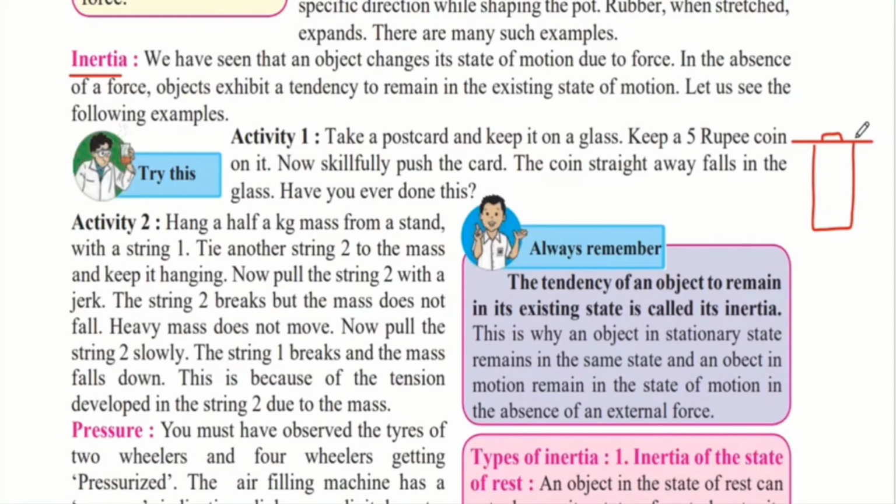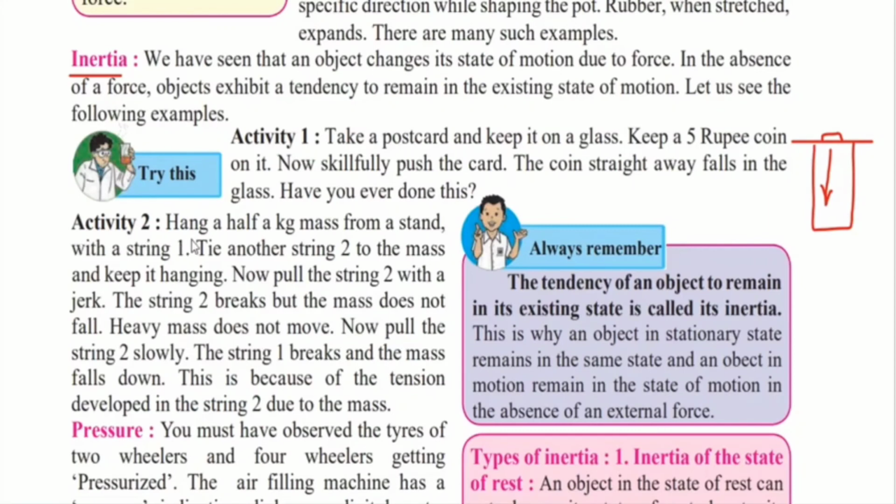After we do this, we will observe that the coin will remain in the same position. Even when we push this card away, it will not move with the card, but it will stay in the same position, and after a while it will fall into the glass. So why didn't the coin move along with the postcard? It was because the coin was following something called inertia, and because of that the coin remained in the same position that it was in before the postcard was moved. Because the coin was at rest before the postcard was moved, even after pushing the postcard the coin continued to remain at rest, and because of that it was pulled down by gravity and it hit the glass.